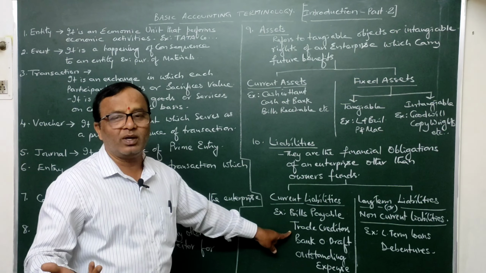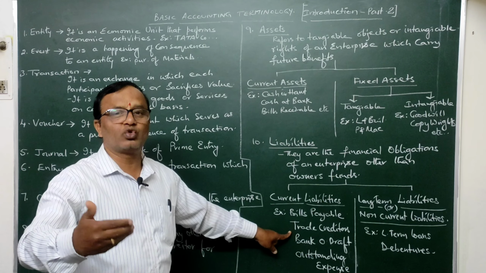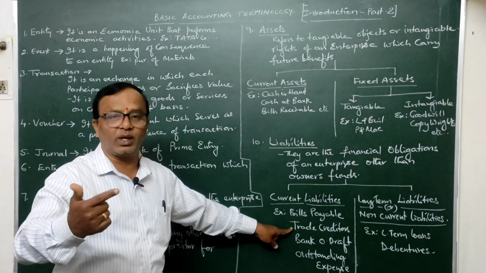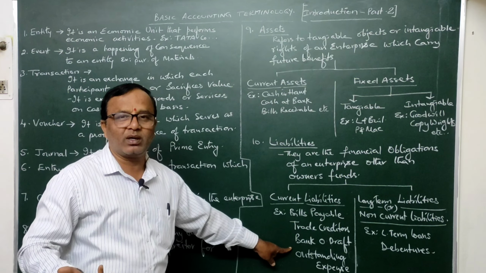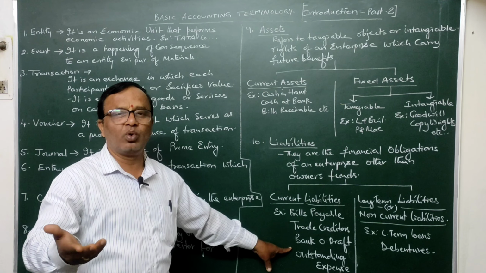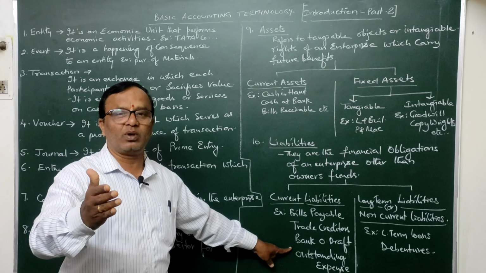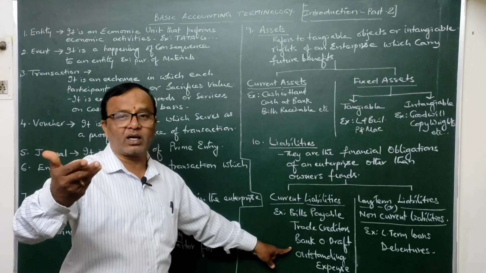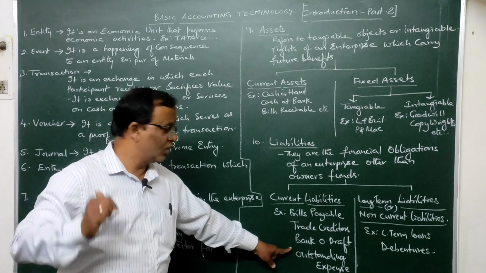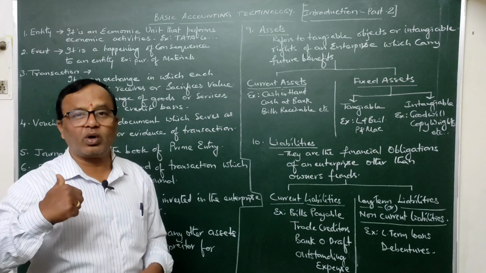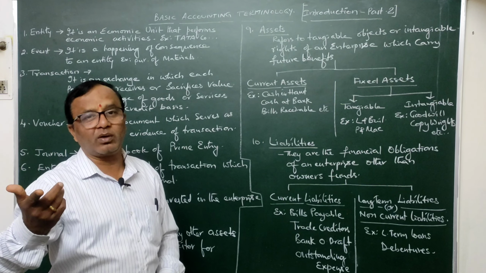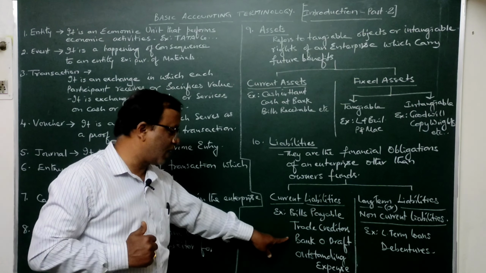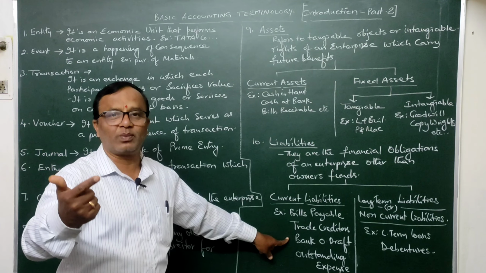Trade creditors. Creditors are the people to whom our business owes money because they have provided credit to our business. So these are also payable within 1 year period. Similarly, bank overdraft. What is the meaning of overdraft? Drawing more amount than what we have in our account by a particular agreement which is reached between you and the banker is called a bank overdraft. So whatever amount you have drawn over and above your money from the bank, according to your agreement with the banker, it is bank overdraft. It is a current liability. Within 1 year period you are supposed to pay it.